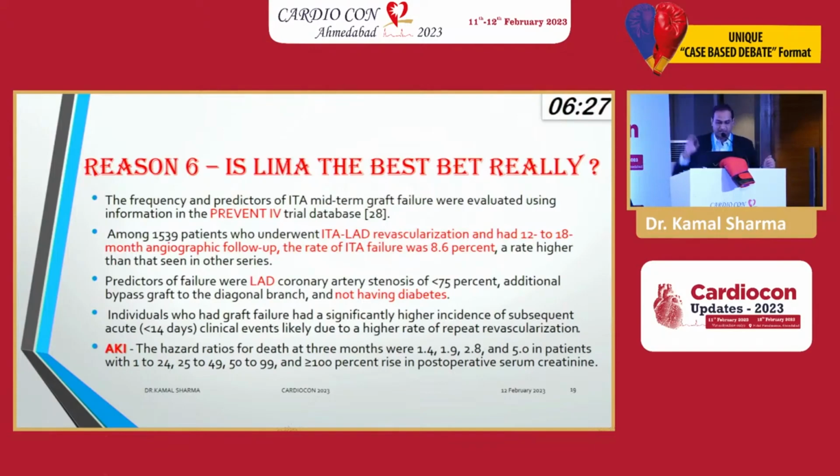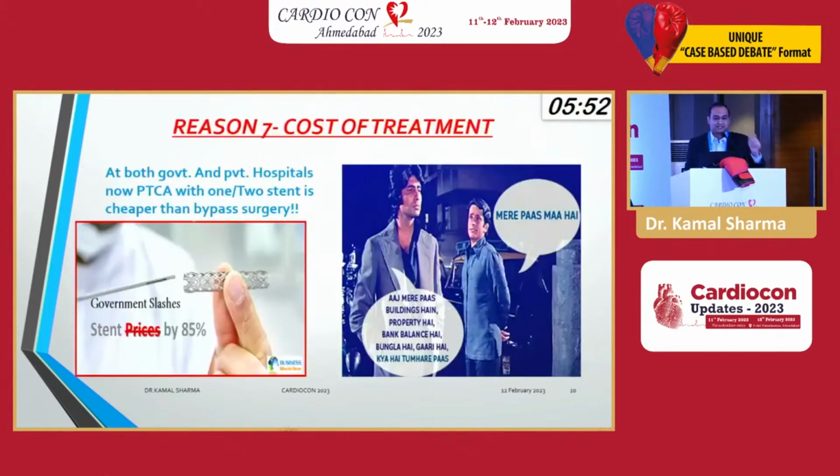Still, stroke rates are more than angioplasty. What about AKI? Hazards were slightly more, but हमको डराते कॉन्ट्रास्ट दोगे वो किडनी खराब हो जाएगी. कॉन्ट्रास्ट दोगे किडनी. What is the incidence of AKI in CABG even when LIMA is grafted? More than 100% rise in mortality if the creatinine goes high, and at 3 months this persists. हमारा AKI in hospital होता है, आपका AKI permanent होता है, because that is not contrast induced, it is atheroembolic infarcts to the kidney. So when you handle the coronaries, you need to handle like a cardiologist, not like a surgeon.